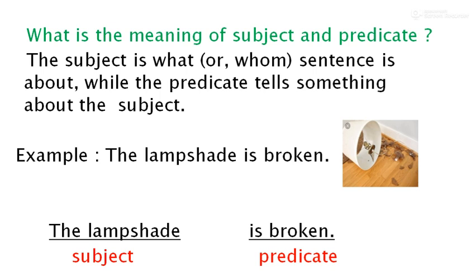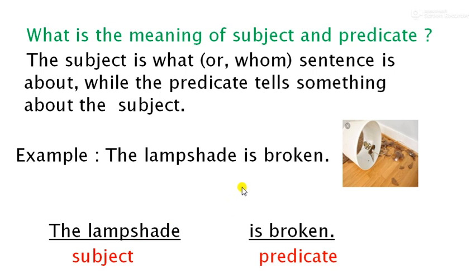The subject is what or whom the sentence is about, while the predicate tells something about the subject. For example, look here.